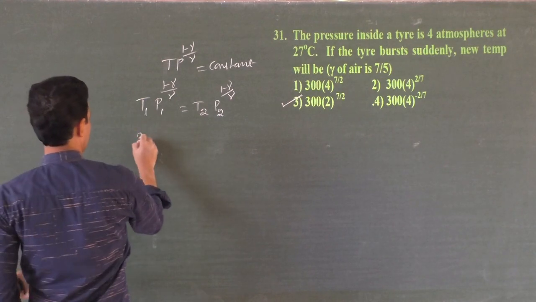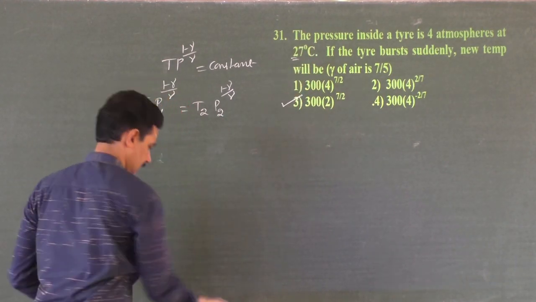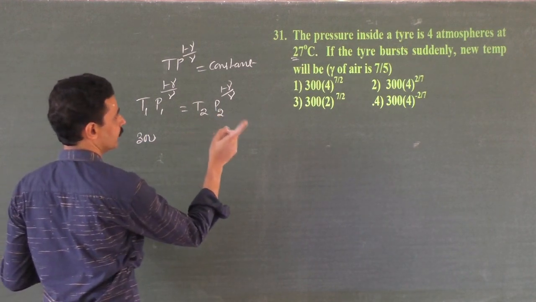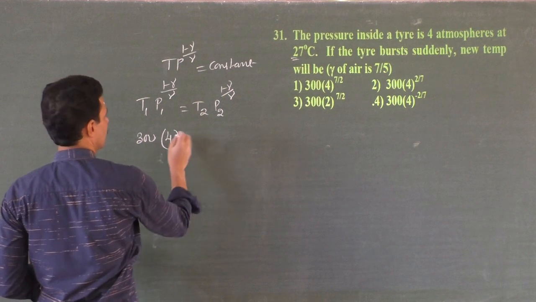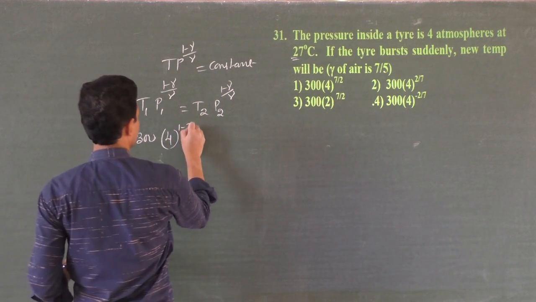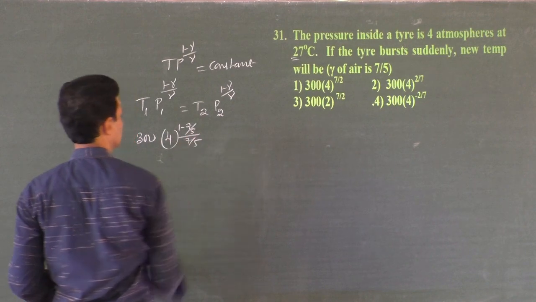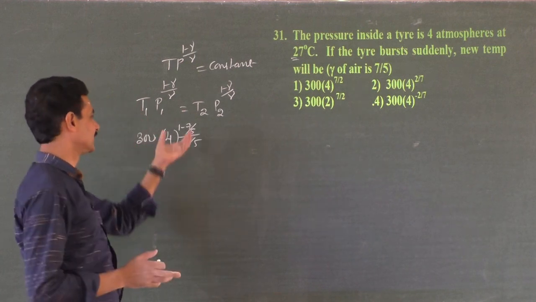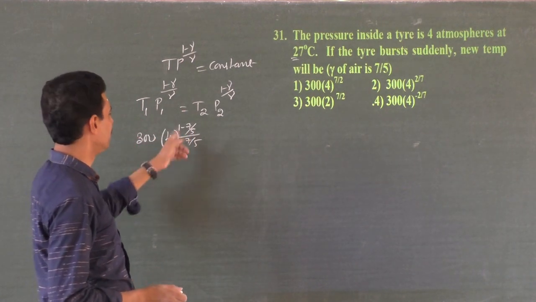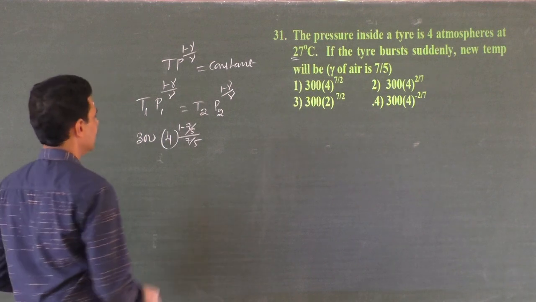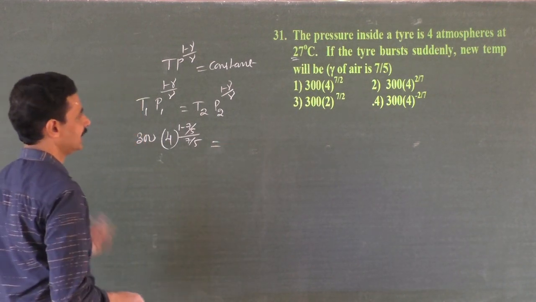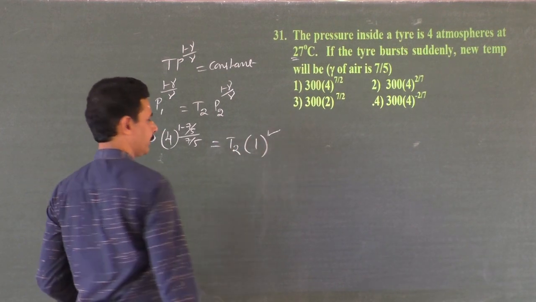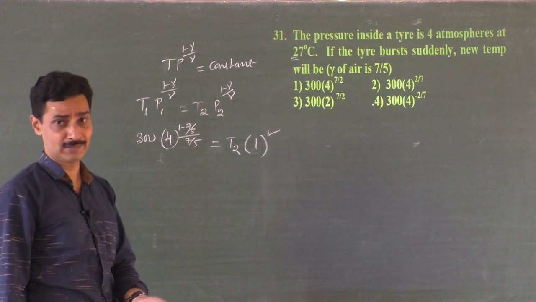Initial temperature 300 because it is 27 degrees Celsius. And the initial pressure is 4 atmosphere. Let me take it as 4 atmosphere only. The power (1 minus 7 by 5) by 7 by 5 is itself a big quantity, right? But the problem is easy. This equals T2, the second temperature. The new pressure is 1 atmosphere. Whatever be the power, it is 1. 1 to the power anything is 1.